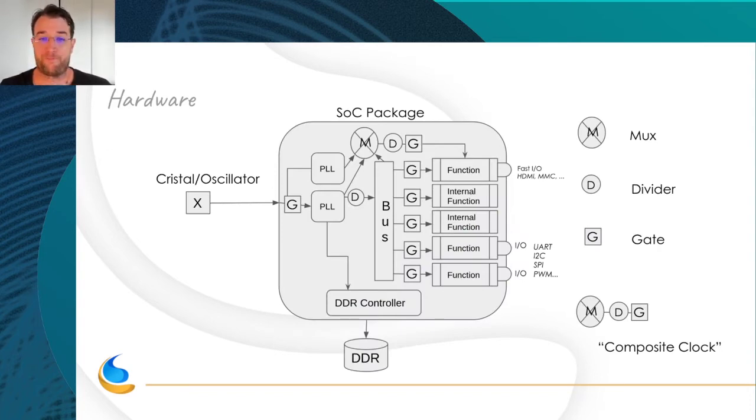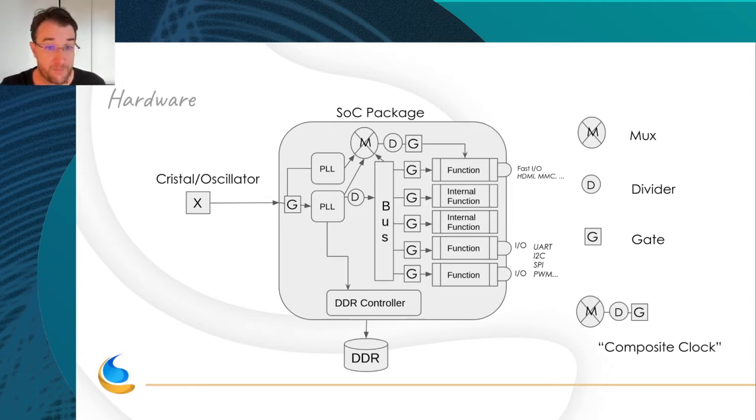So this is an example of an SoC. You see an external crystal oscillator which comes in the package. It goes into a gate because, for example, you could cut the external crystal oscillator for the shutdown system or for reset. This crystal oscillator can go into multiple PLLs, not only one. The output of the PLL, for example, can go to the bus clock, and this bus clock can go to each function, internal or external, with a gate before them.